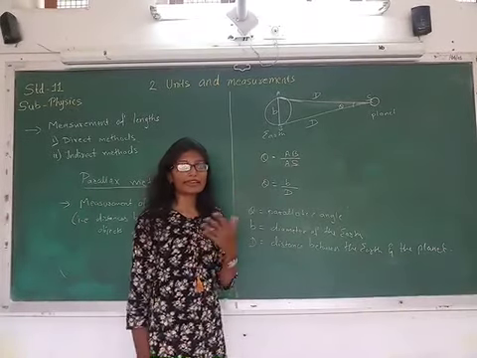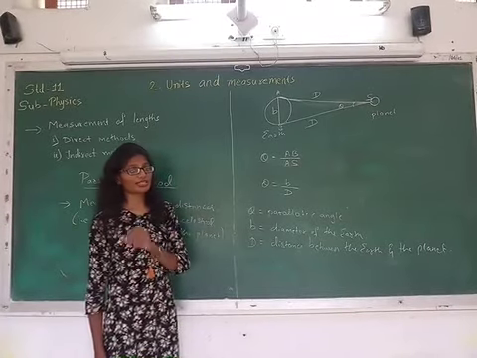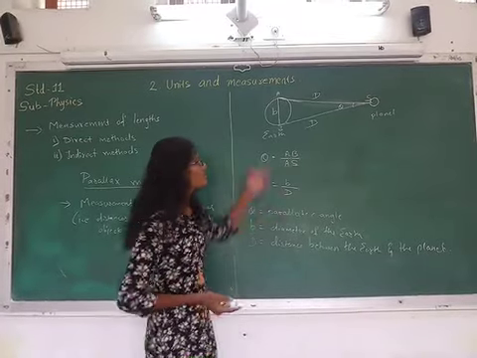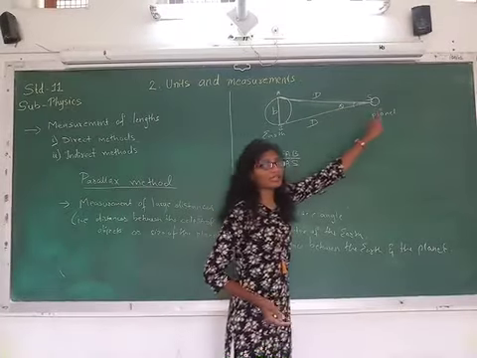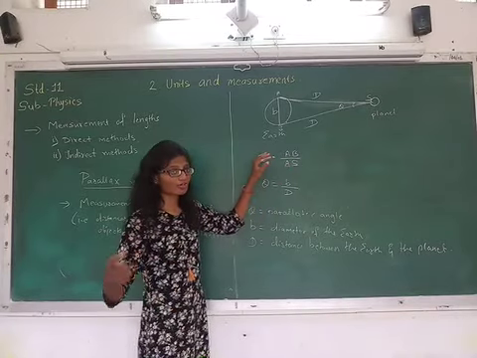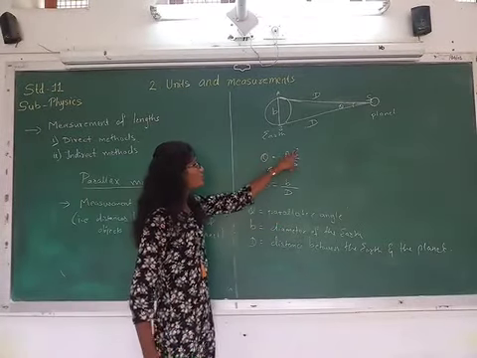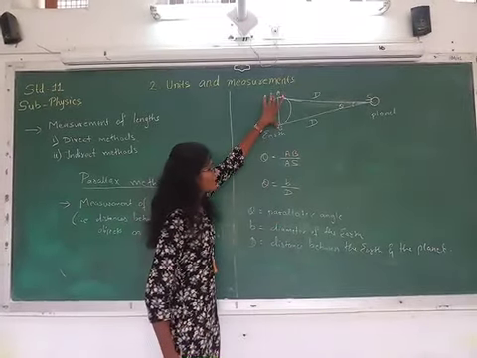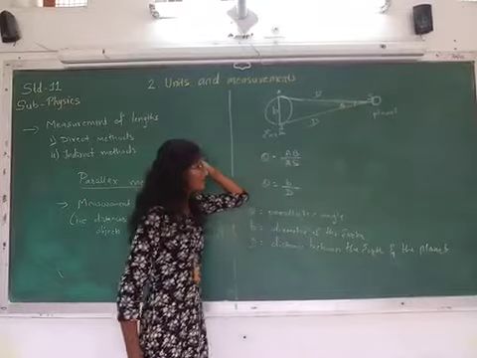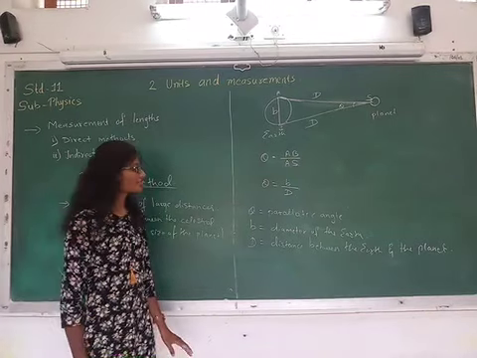The parallax method is an indirect method in which you use a certain technique for the measurement of large distances. Large distances means such large distances, that is, the distances between celestial objects. Here we are considering the distance between the earth and the planet. And theta is equal to, here we are applying the formula of the plane angle, taking this as the center of the whole circle. So theta is equal to AB upon AS, where AB is nothing but the diameter of the earth and AS is the distance between the earth and the planet. Okay. This is the parallax method.